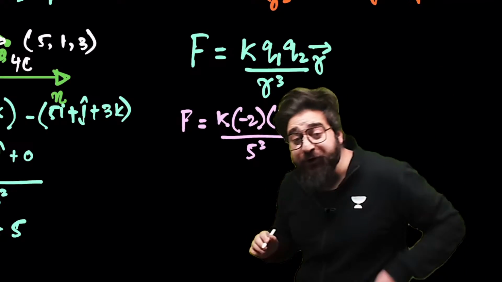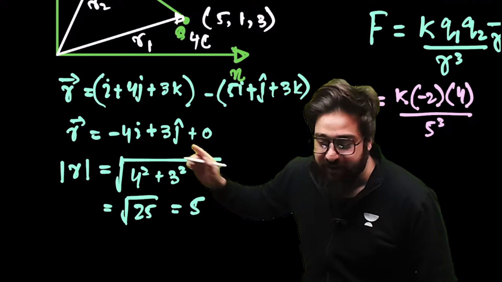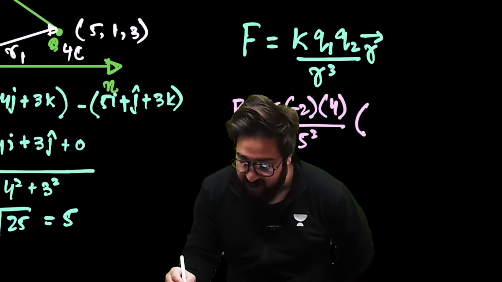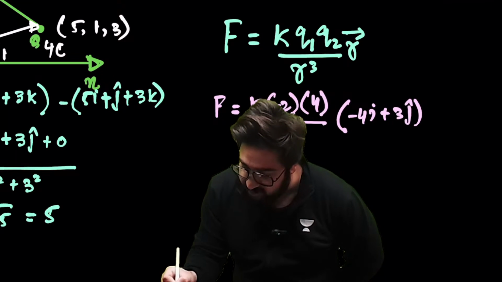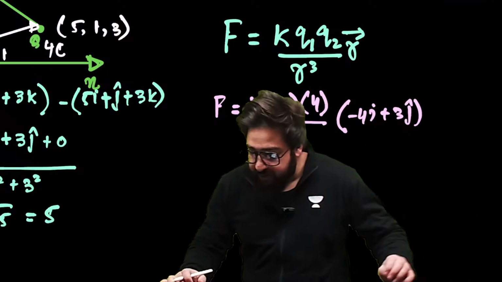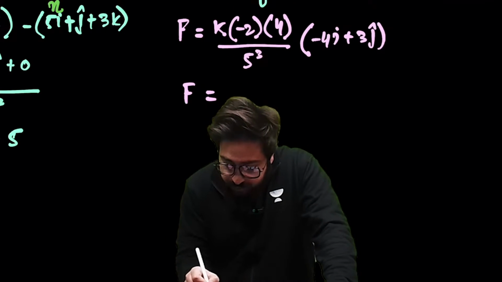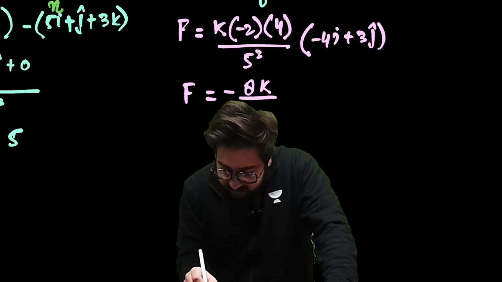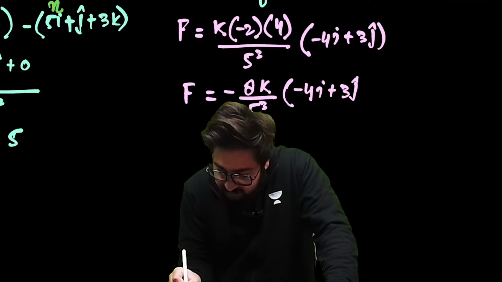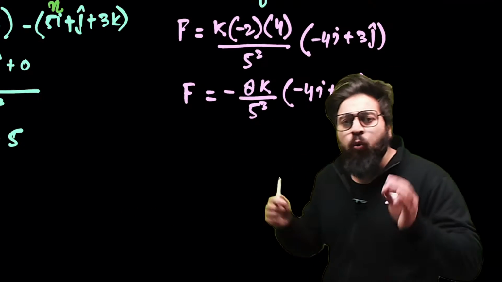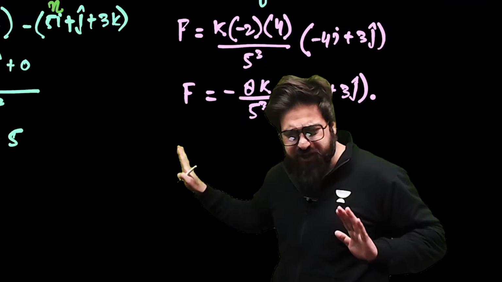this R vector. Could you please tell me what is the R vector? This is the R vector we have got. Okay, so in this particular case, R vector is simply minus 4 i cap plus 3 j cap. So F is equal to 2 into 4 is minus 8k divided by 5 cube and then minus 4i plus 3j. You can keep it something like this only. Once in the NEET, the question was asked and you'll be given the option something like this, you don't have to further solve it, just keep it like this only.